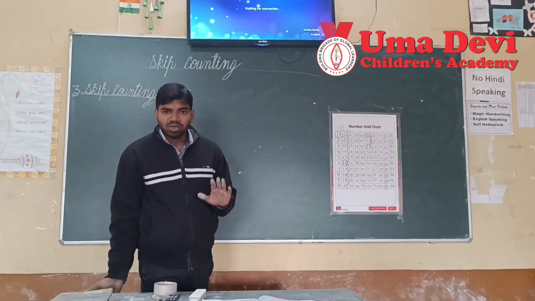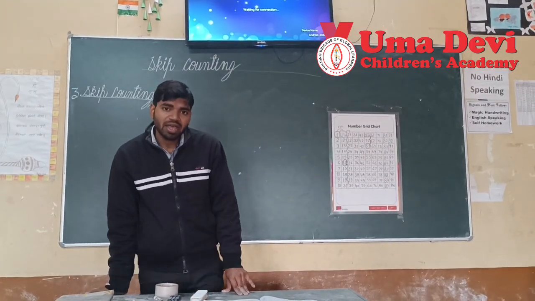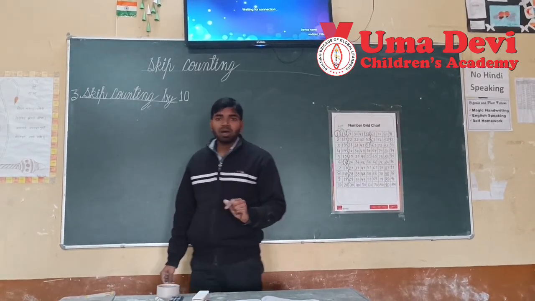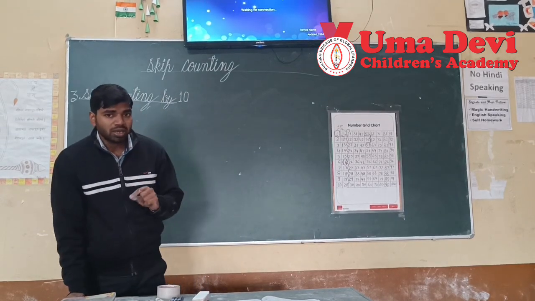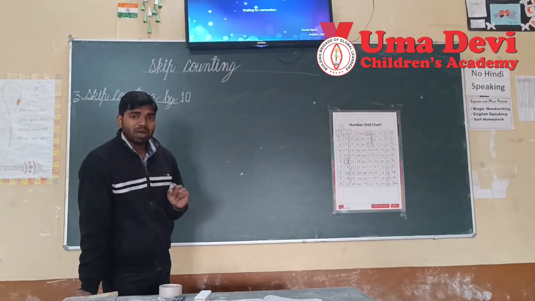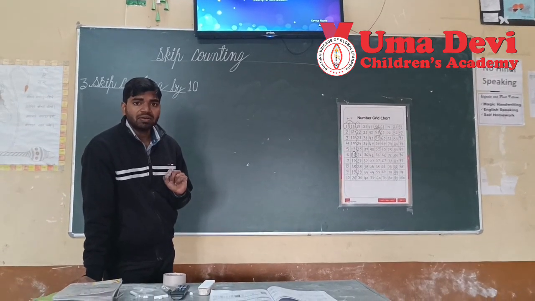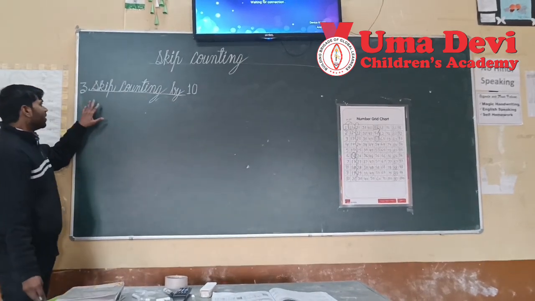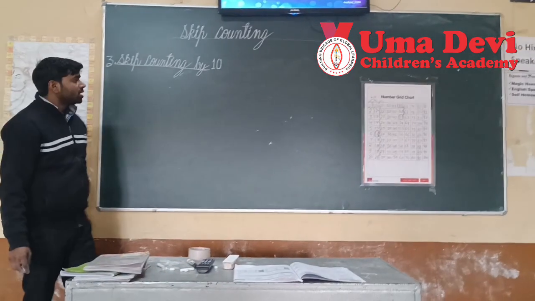Okay, now we will learn about skip counting by 10. As we have done skip counting by 2, in skip counting by 2, we added 2 to the number. In skip counting by 5, we added 5 to the number. In the same way, we will add 10 to the number.